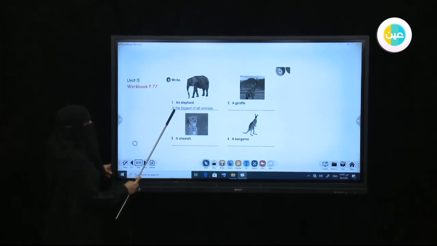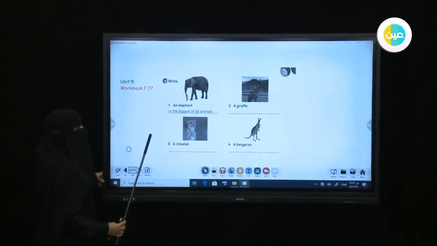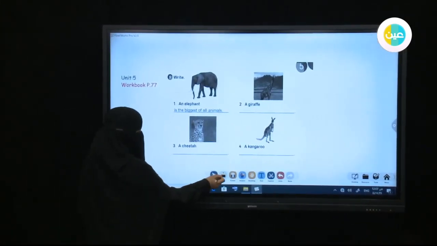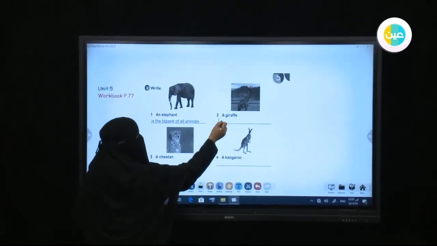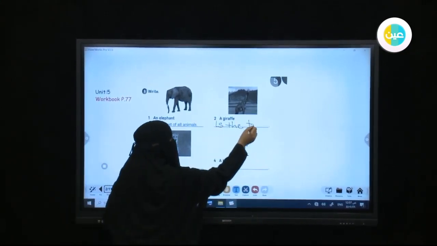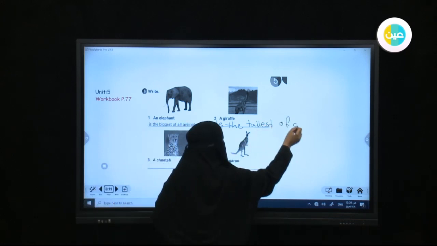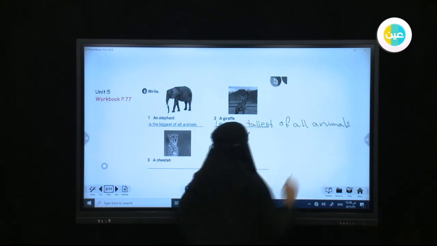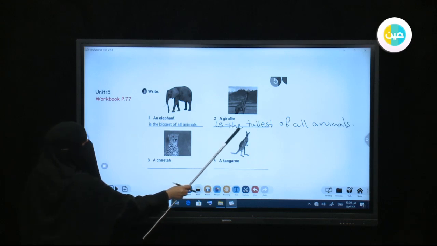What did we say about the elephant? We said an elephant is the biggest of the animals. What about the giraffe? Do you remember what we said about the giraffe? We said that the giraffe is the tallest of all animals. Would you please write with me? An elephant is the biggest of all animals. A giraffe is the tallest of all animals.